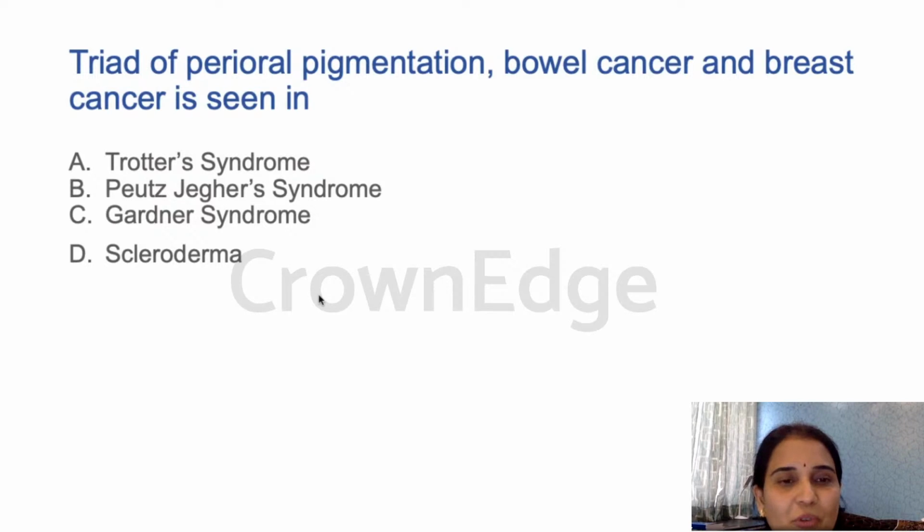So CREST syndrome, if you know, sclerodactyly and telangiectasia, all these features. Just remember all these, which will help you, as I mentioned, to answer some more questions. So if you know scleroderma, CREST syndrome should come to your mind, Raynaud's phenomenon should come to your mind, coup de sabre should come to your mind. Gardner syndrome, when you think, you should remember the supernumerary teeth. Peutz-Jeghers syndrome, melanotic macules, and intestinal polyps, all the other features that we have been discussing.